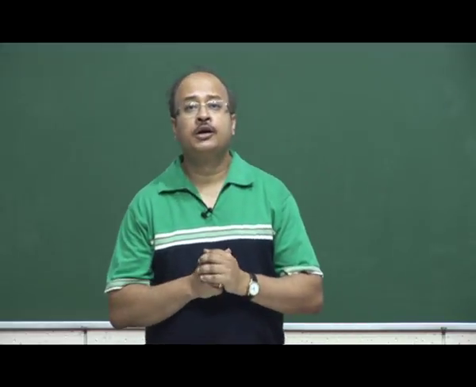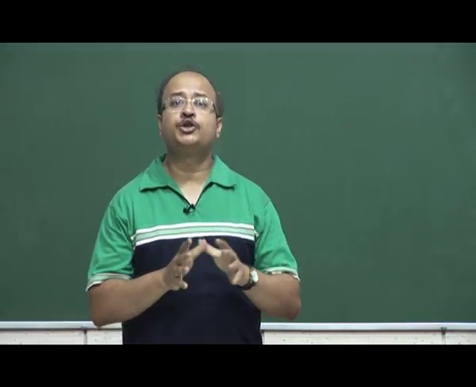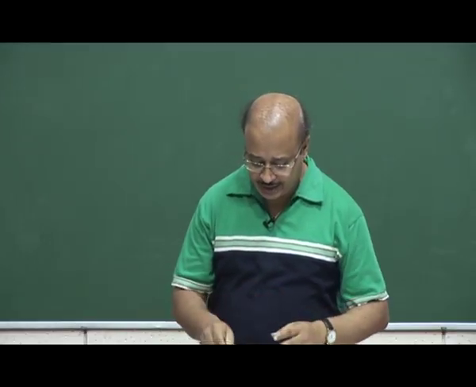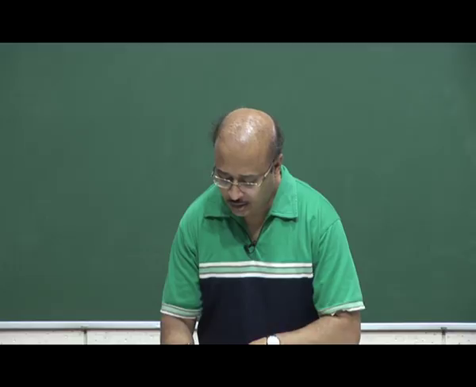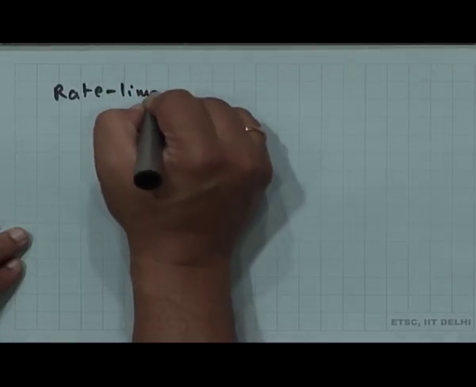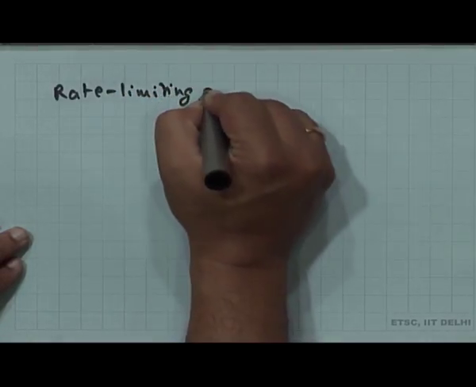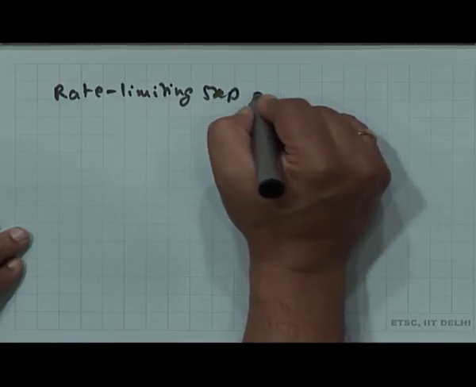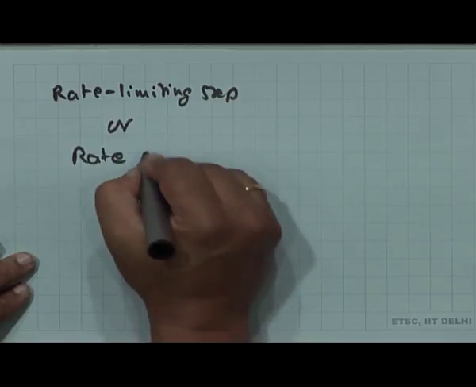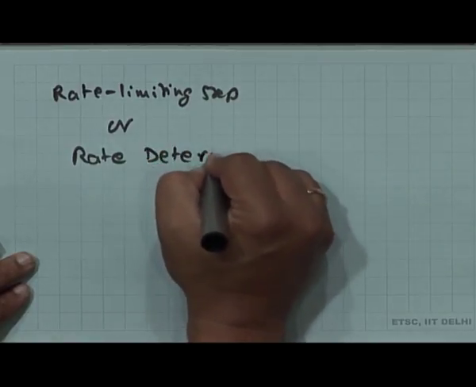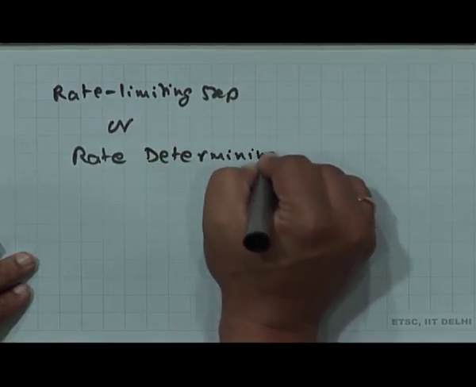Now, let us talk about something which is also very fundamental to reaction mechanism. It is called the rate limiting step, or the rate determining step.